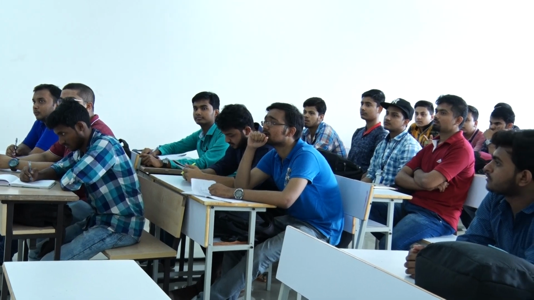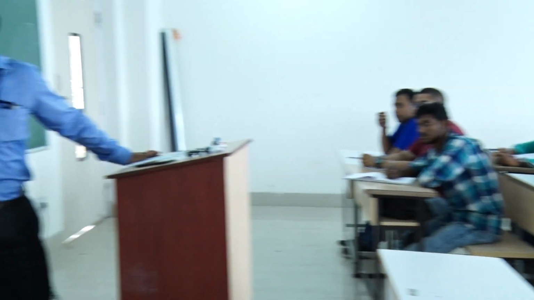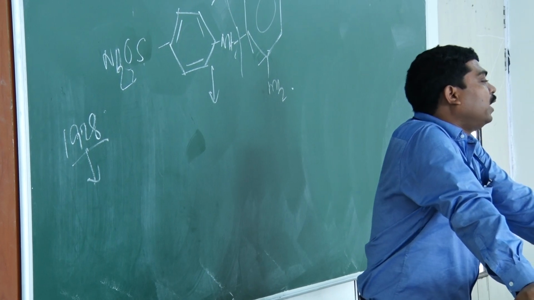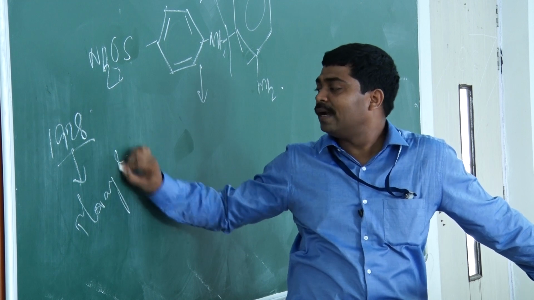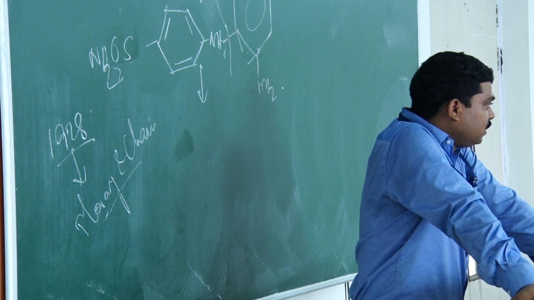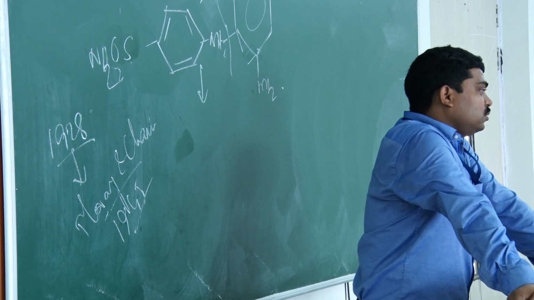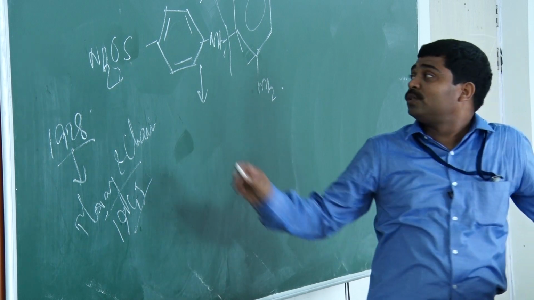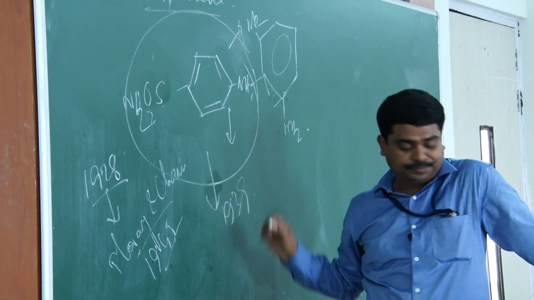Who discovered penicillin? Alexander Fleming. What is the year? 1928. Then penicillin was also nurtured by Florey, right? Florey and Chain, and they shared the Nobel Prize for the discovery of penicillin in 1945. So, penicillin G, benzyl penicillin. This also fetched a Nobel Prize in the year 1939.